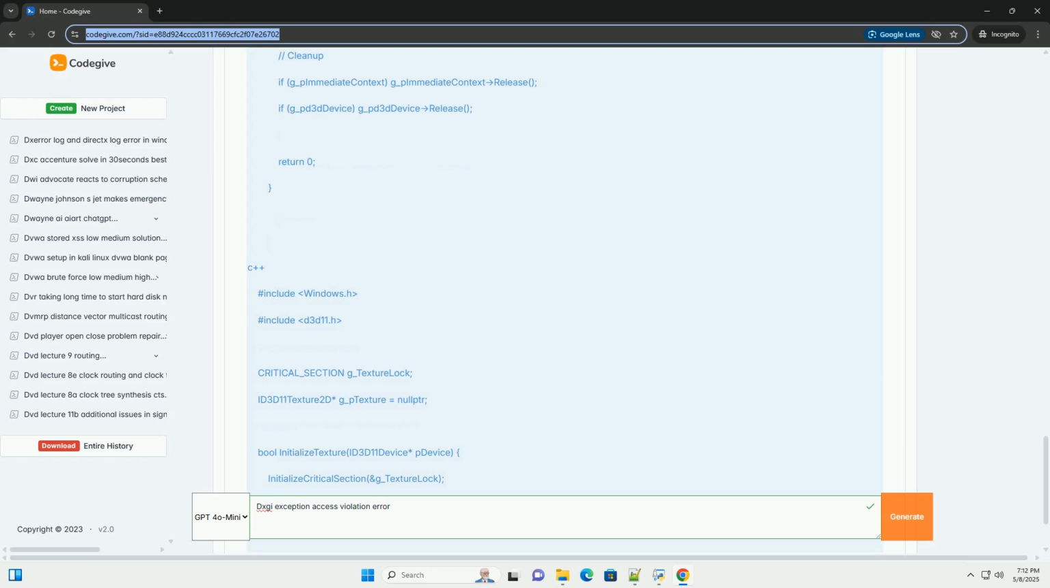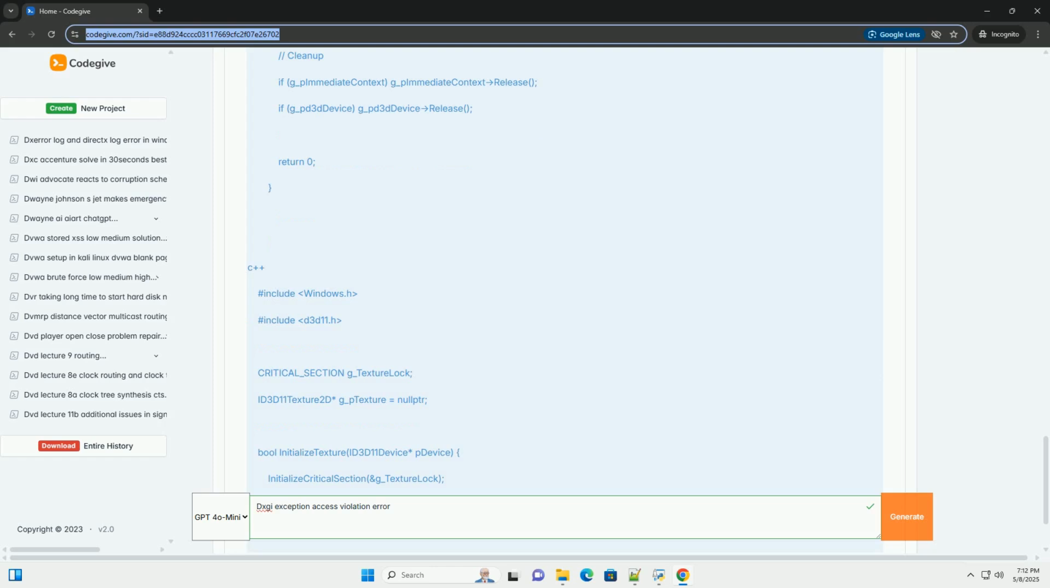5. Check resource creation and usage. Valid parameters. Double check that you're passing valid parameters to Direct3D API calls when creating and using resources. Pay particular attention to resource formats, for example DXGI_FORMAT_R8G8B8A8_UNORM. Ensure that the format is supported by the device and that it matches the data you're providing.